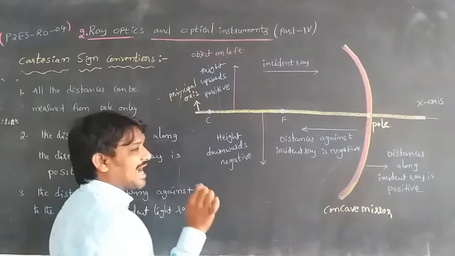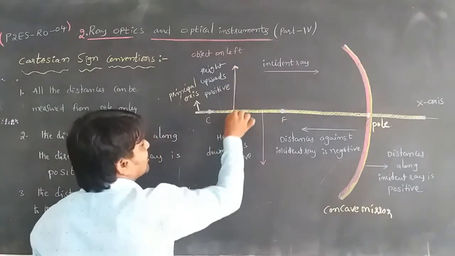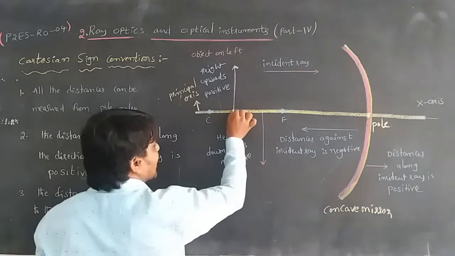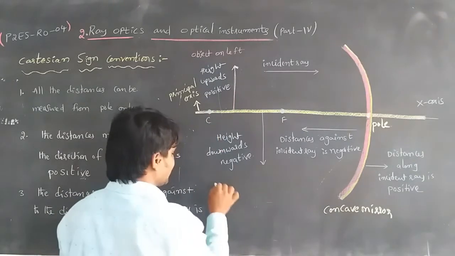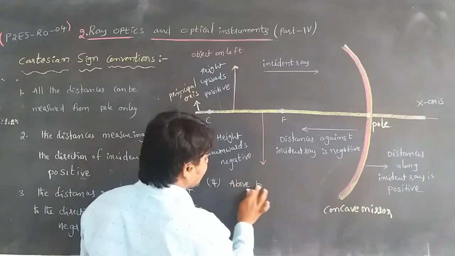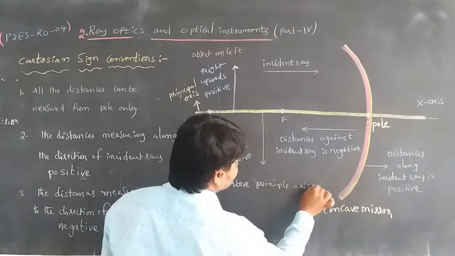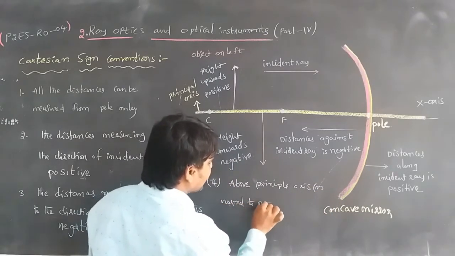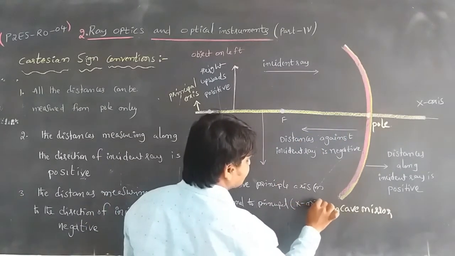In the case of heights measured above the principal axis, that is normal to the principal axis, if the object is placed at that point and we measure the height of the object or the size of the image above the principal axis, the heights are taken as positive. The principal axis is along the x-axis, it is nothing but the x-axis.